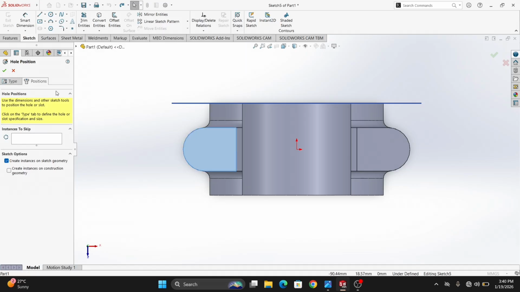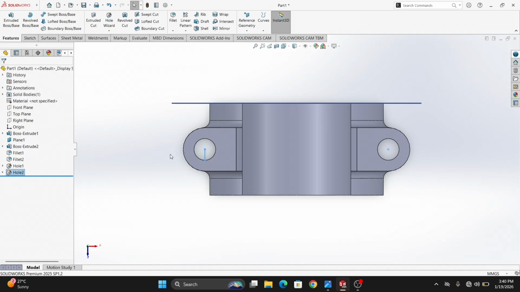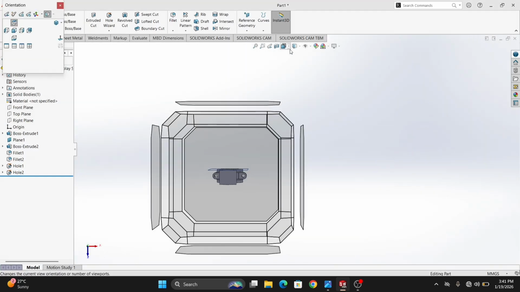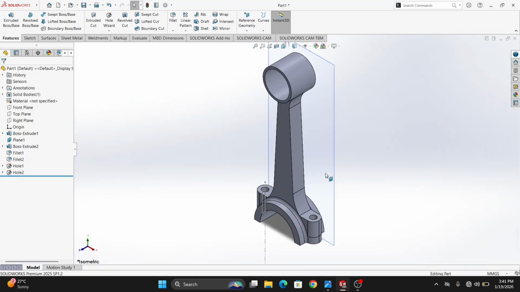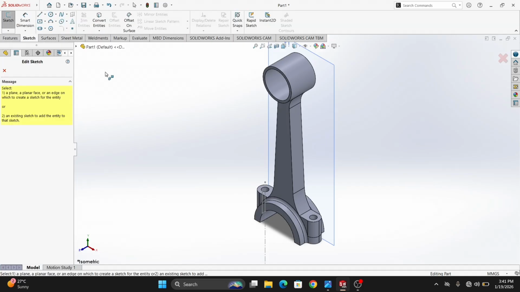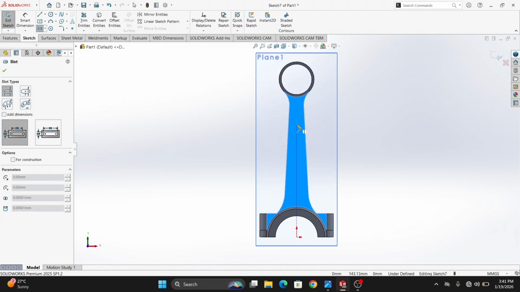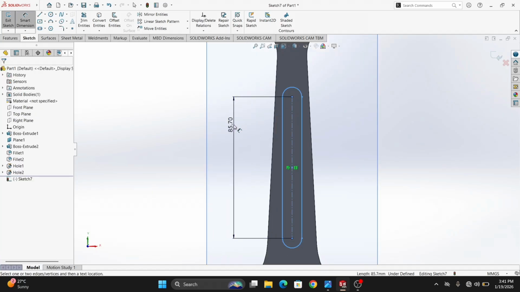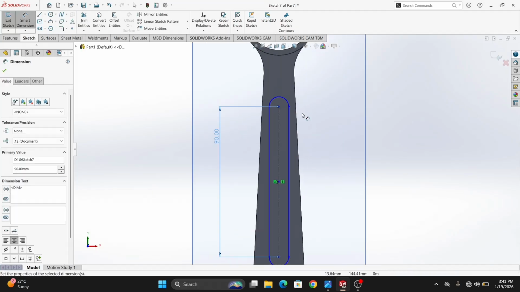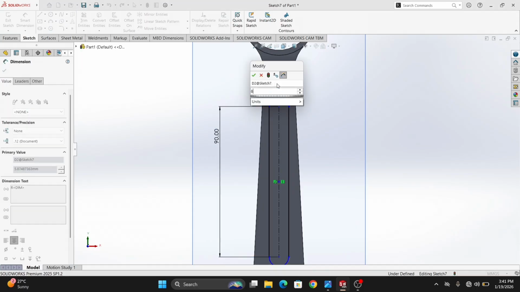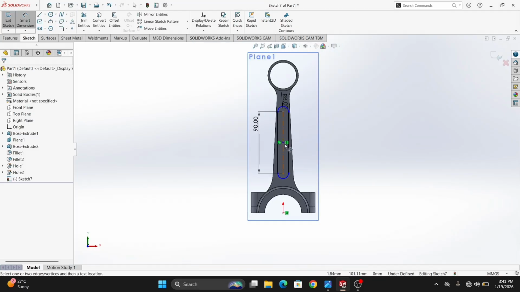Select this face. Right. Position. Select this center and select this center. And make it. Okay. And click isometric. Okay. Select sketch, and select a slot. Escape it. Sketch now. Select this face. Sketch. Select slot. Here draw one slot vertically. Okay. Smart dimension. This will be 90. Okay. And this will be radius 8.